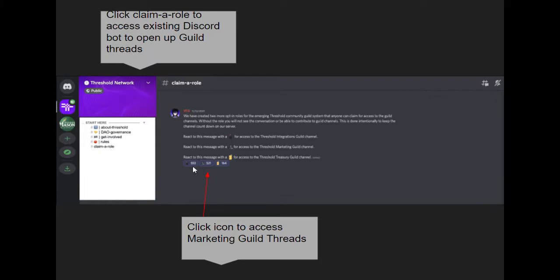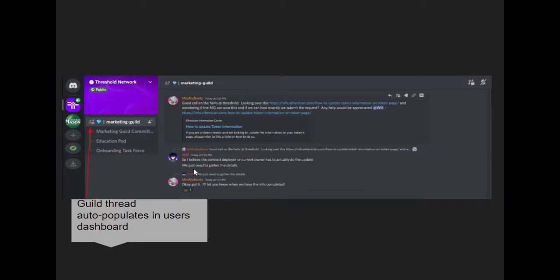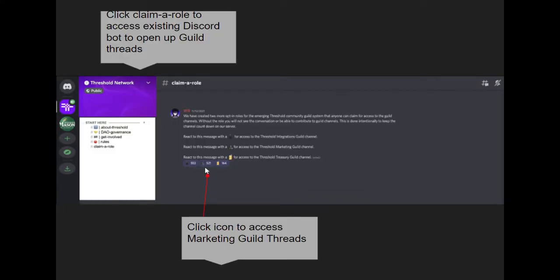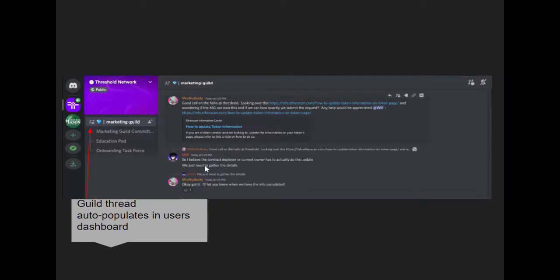You select your guild by selecting the correct response pertaining to your guild, the correct icon, on this pinned post. The example showed us clicking this middle icon in order to join the Marketing Guild. Now you'll see the Marketing Guild appear on your sidebar. This automatically populates. There's nothing that we have to do on the back end in order to do this.